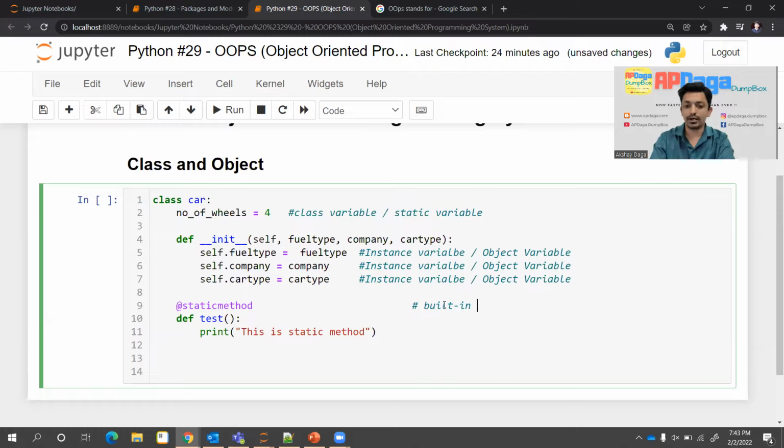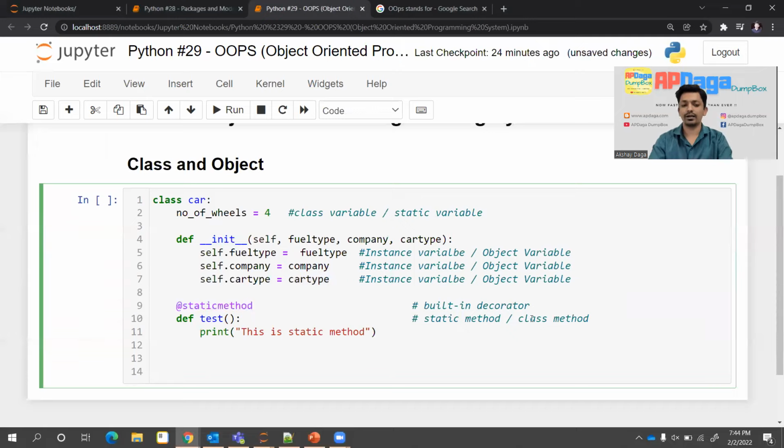It is a built-in decorator and you have to write it as it is before writing any static method. And this is nothing but a static method, or another name for the same is class method.